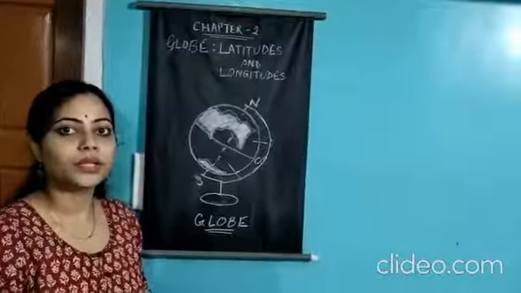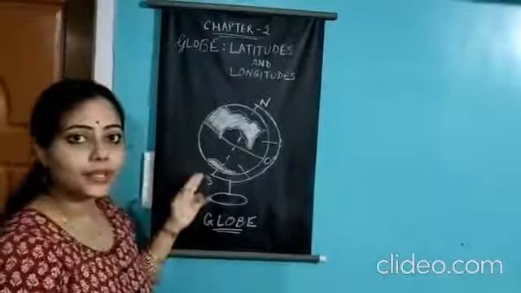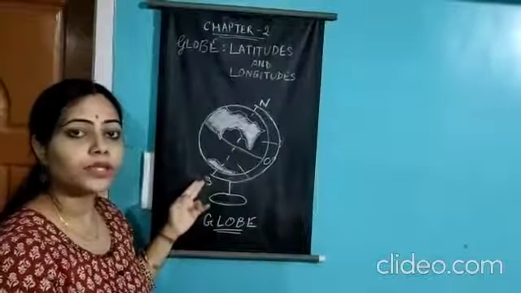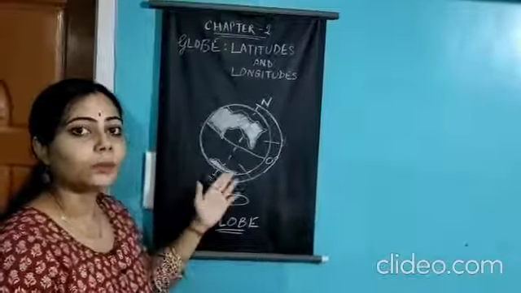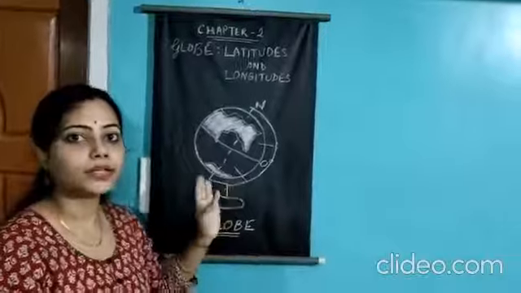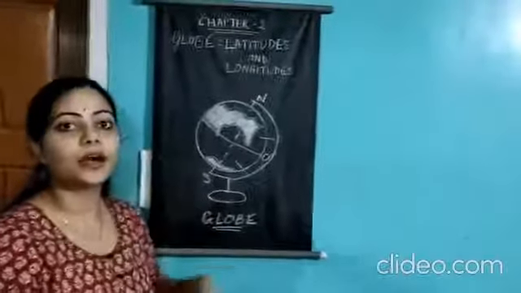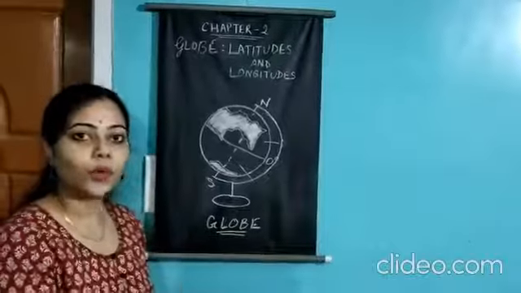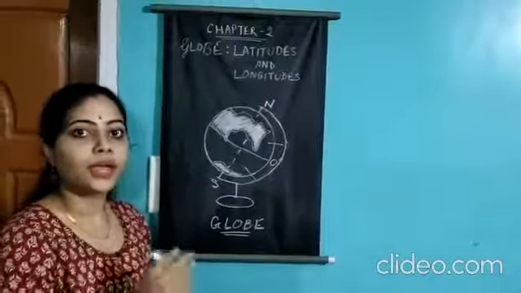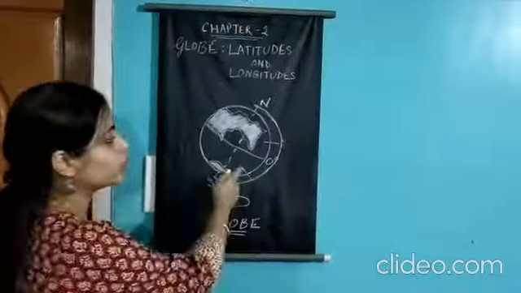Clear? So what is the importance of the globe? Why do we need a globe? Because the globe is not static. It does not stick to a particular thing. It is free. It can move just like the earth moves. So always remember that the earth moves from west to east direction, and in the same way the globe also moves from west to east direction.